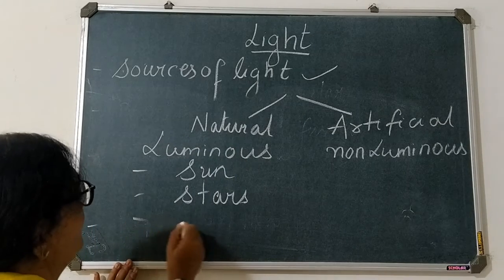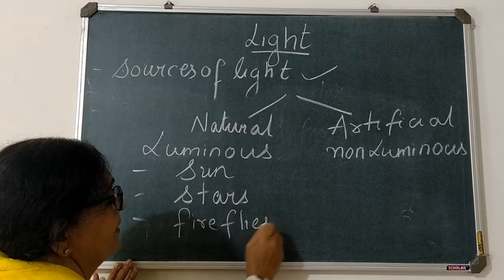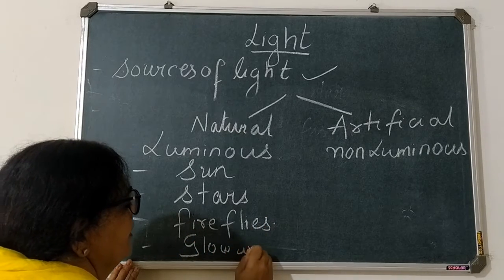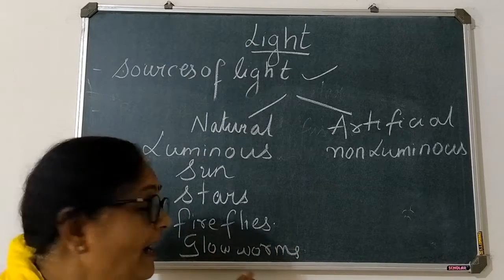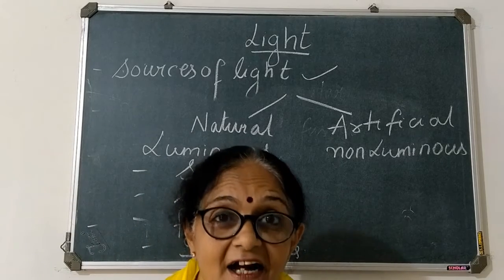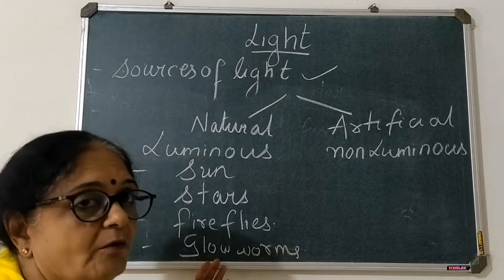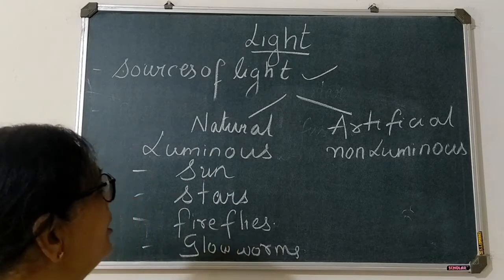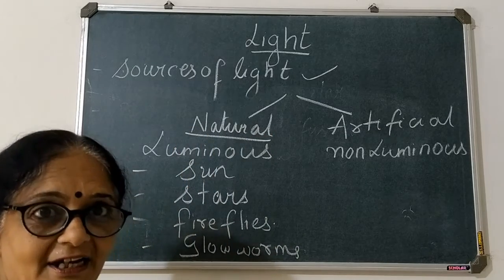Then you have fireflies, another example. Fireflies, glowworms, they all have their own light. Okay? Fireflies એટલે ગુજરાતીમાં આપણે એને કહીએ છીએ આગિયા અને હિન્દીમાં કહે છે જુગનુ. Okay? And there are glowworms. All these have their own light. So they are called as natural sources of light. એને પોતાની જ light હોય છે.